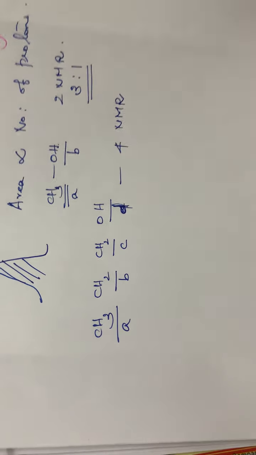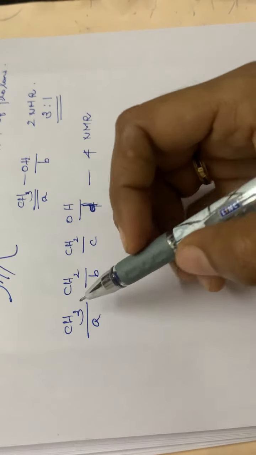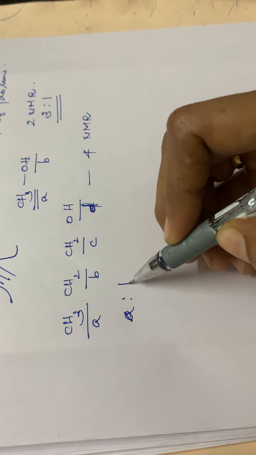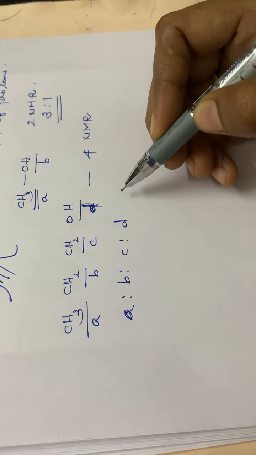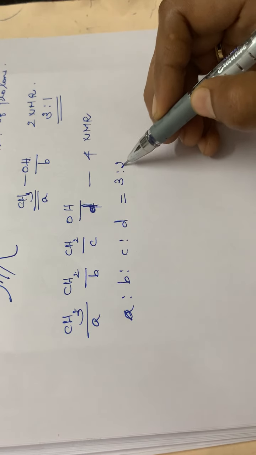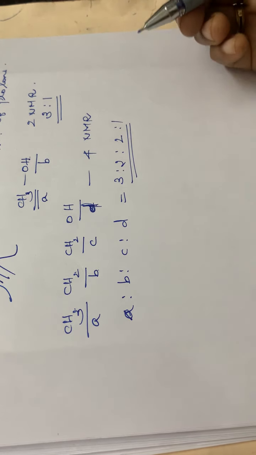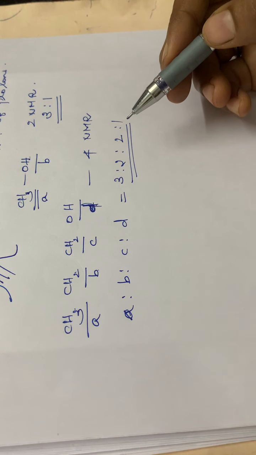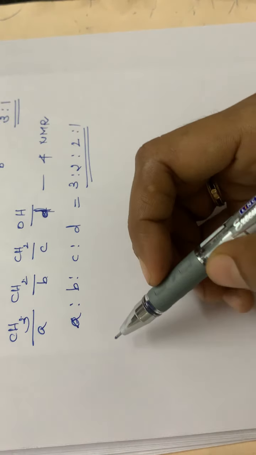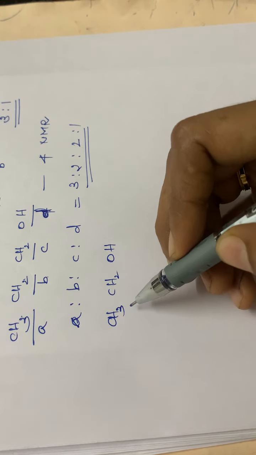Therefore, what about the area? It will be in this ratio. A will have 3 protons, B will have 2 protons, C will have 2 protons and D will have 1 proton. So the ratio A to B to C to D, and the area, will be 3:2:2:1.